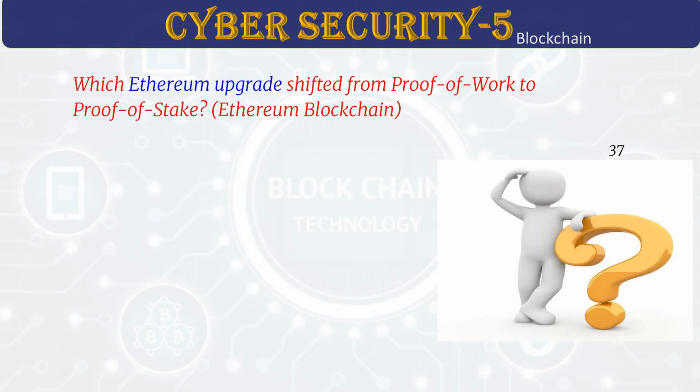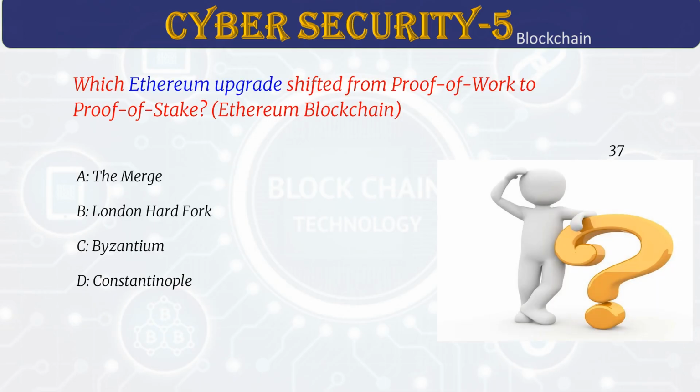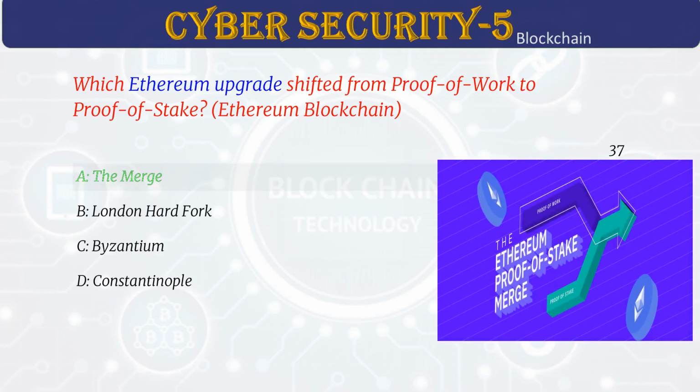Which Ethereum upgrade shifted from proof of work to proof of stake? Answer A. The merge. In 2022, Ethereum made a big change called the merge. It switched from a system called proof of work, which uses a lot of energy, to proof of stake. This change helps Ethereum be more eco-friendly. It was an important step in Ethereum's growth.